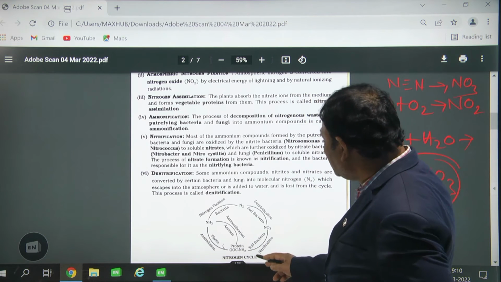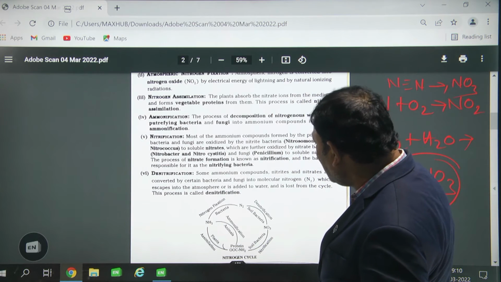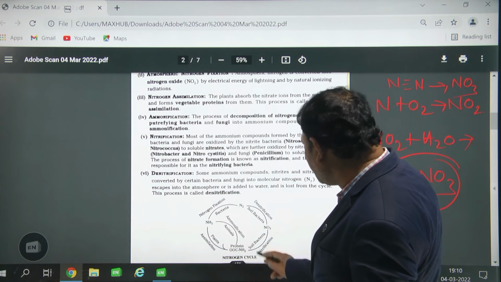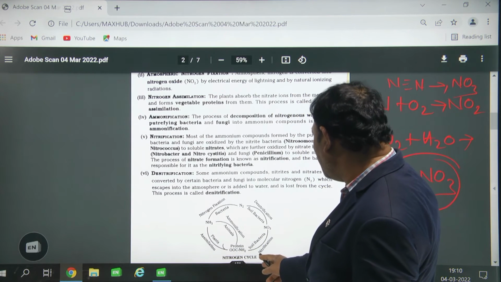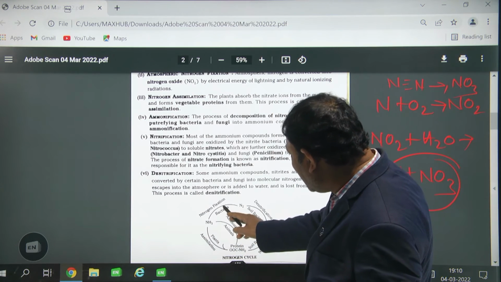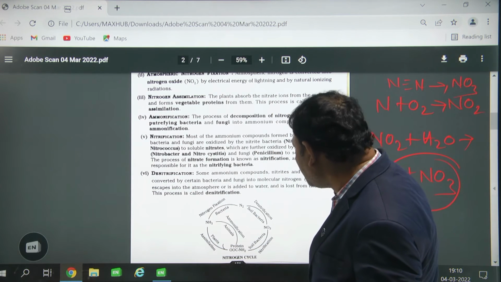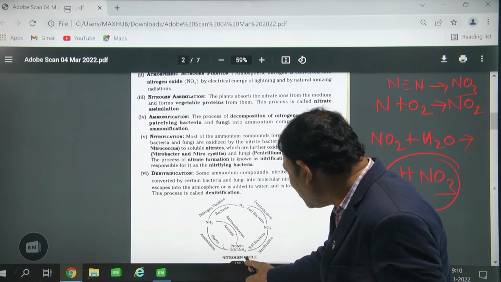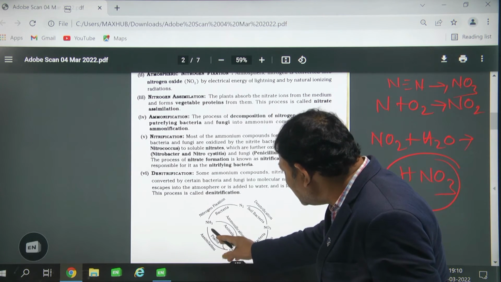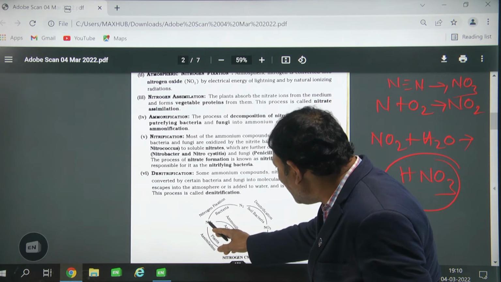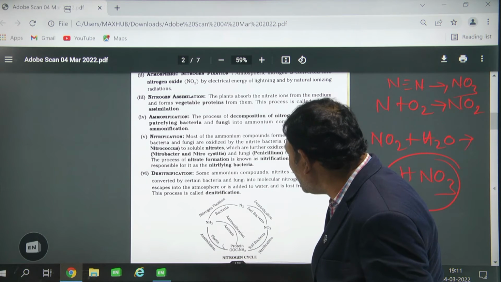Okay. Nitrogen cycle. Here this is the nitrogen cycle. In this nitrogen cycle you can see the first one is nitrogen fixation and the second one is atmospheric nitrogen fixation. Plants utilize the nitrogen, and when these plants are eaten by animals, it is again joined into the protein form.